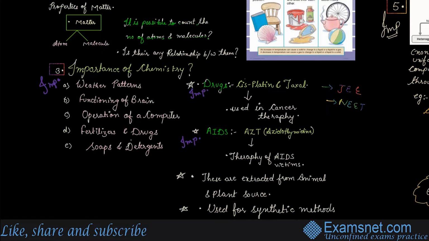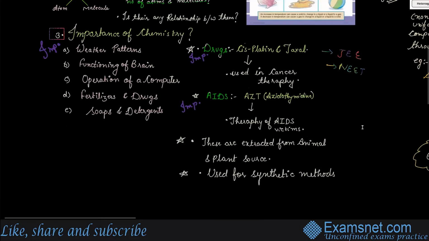And when you talk about acquired immunodeficiency syndrome, that is AIDS, right? So AZT, azithromycin, right? Azithromycin is a drug, again like a medicine, AZT. It is used in the therapy of AIDS victims, the ones who are suffering from AIDS. So we give them AZT, that is azithromycin. So like this, drugs and aids are extracted from animal and plant sources, and we use them as synthetic methods, right? So that's what is written in the next line.